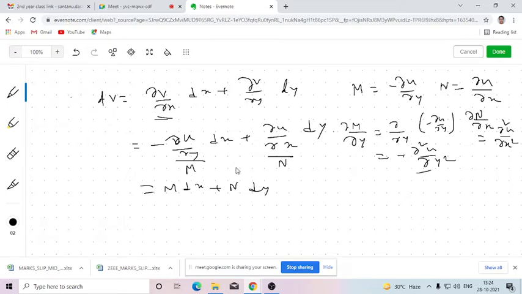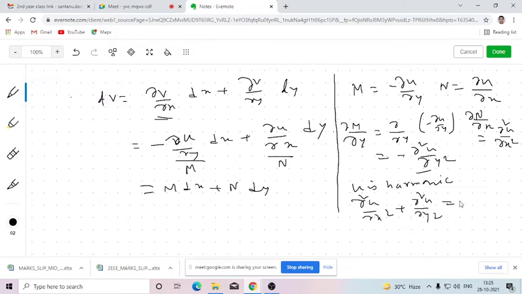Now here u is harmonic because the function f(z) is analytic whose real part is u, and the imaginary part is not given, which we are going to find. So since u is harmonic, del 2 u by del x2 plus del 2 u by del y2 will obviously be 0. So that means minus del 2 u by del y2 equals del 2 u by del x2.